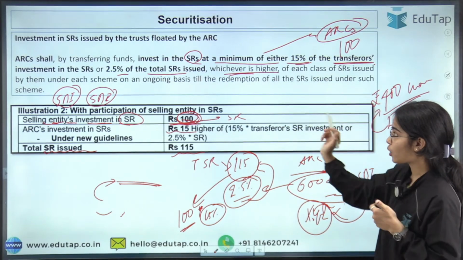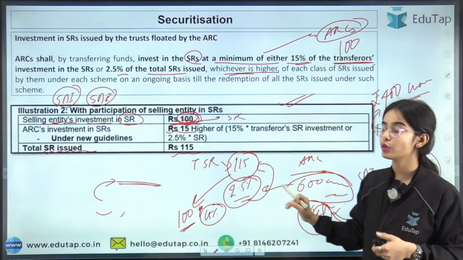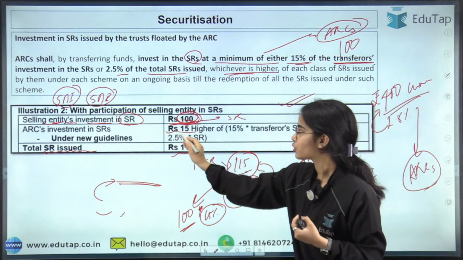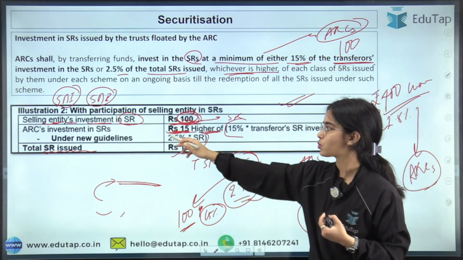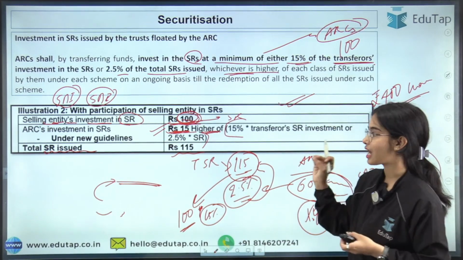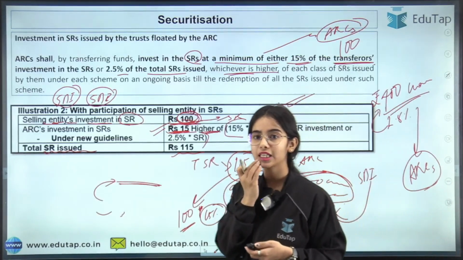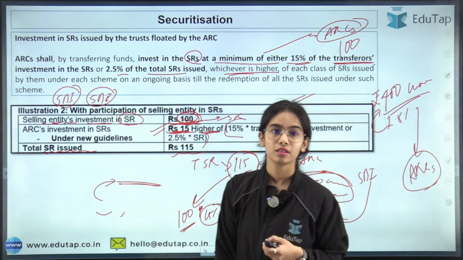I have found this example. It took a lot of time to find this example, but it is in front of you. So 2.5% of 115 is very low. That's why rupees 15. This is the higher of both the categories, and that's why this much the ARC will have to invest in the security receipts of this particular case. Is it clear? Give me a thumbs up very fast, everyone that is present in the class.